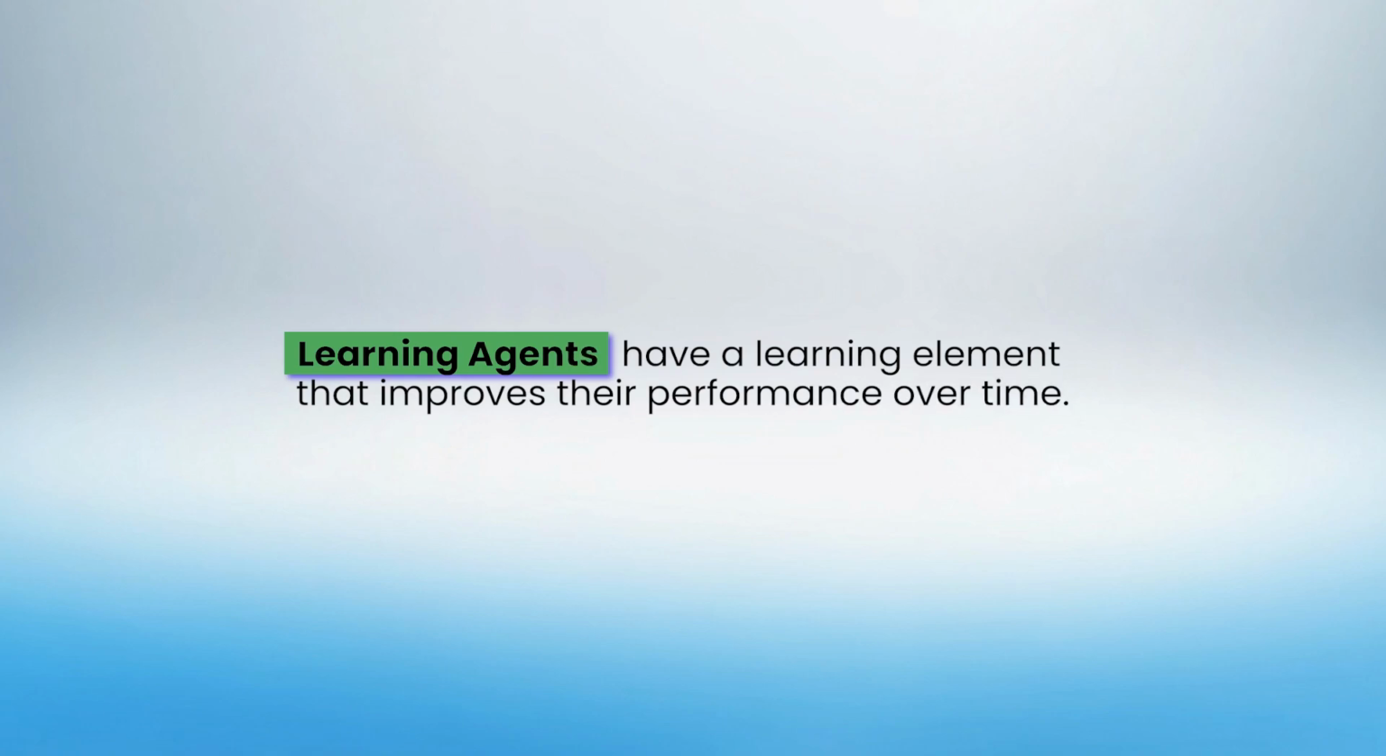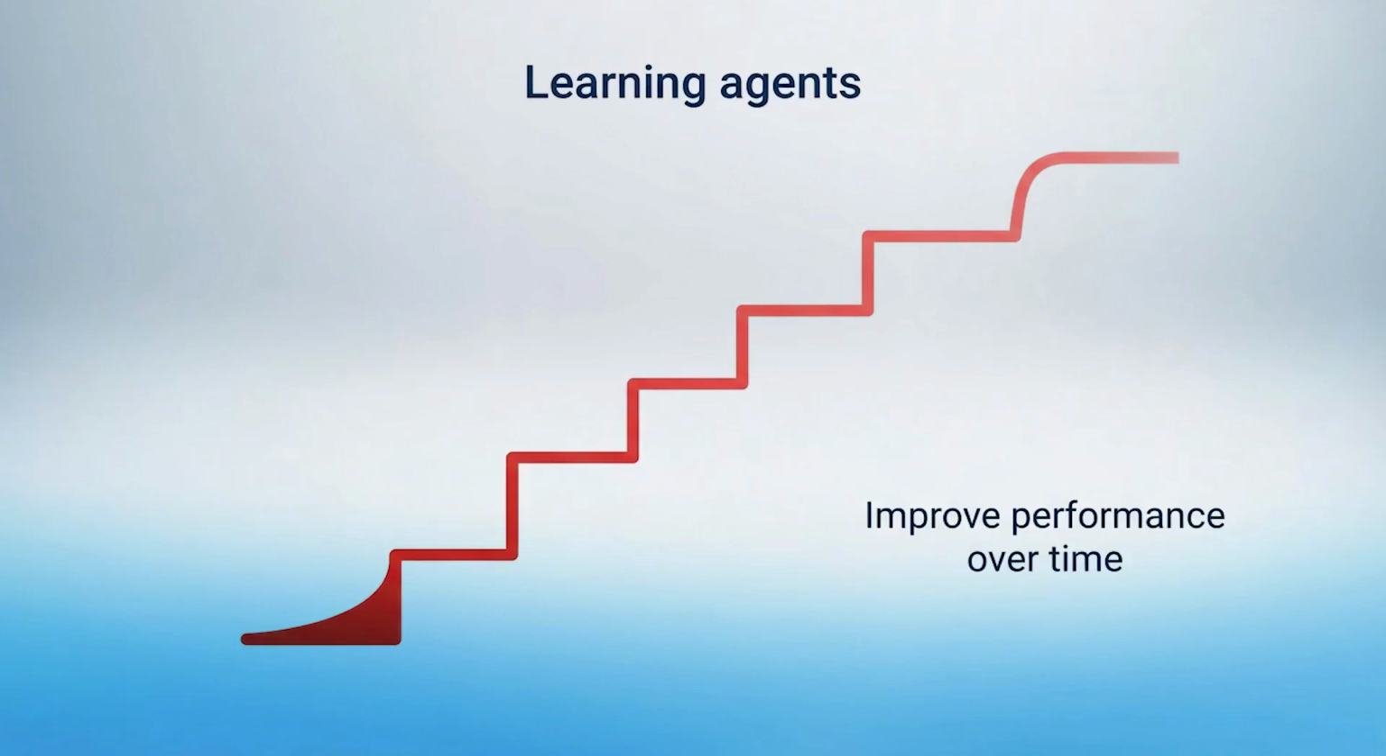Learning agents have a learning element that improves their performance over time. They can analyze their actions and environment feedback to adjust their rules, model, or utility function. The classic example of a learning agent is a spam filter that learns from our feedback.